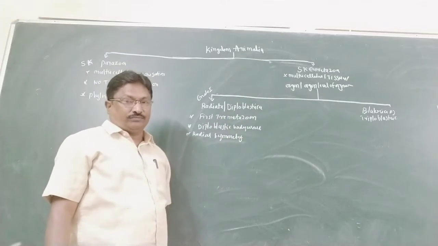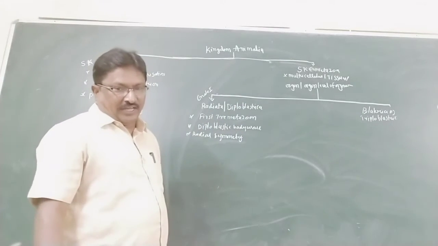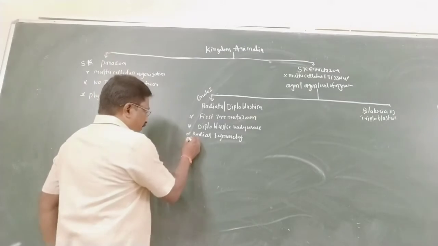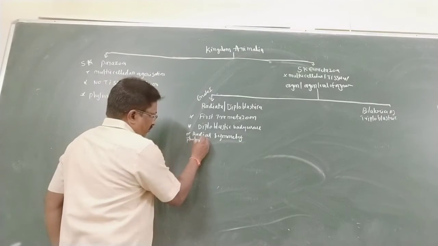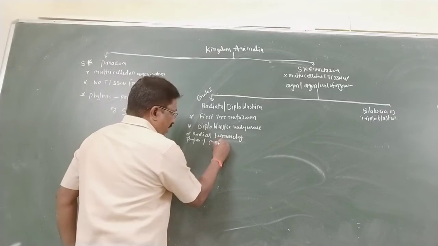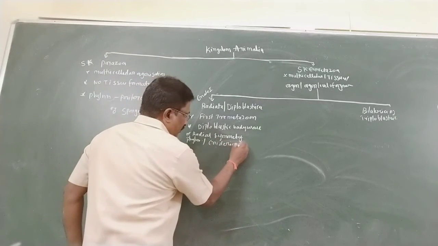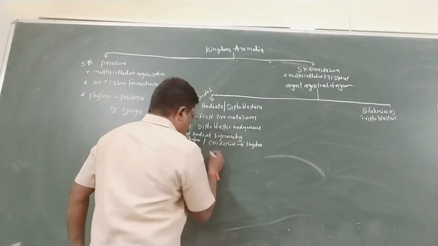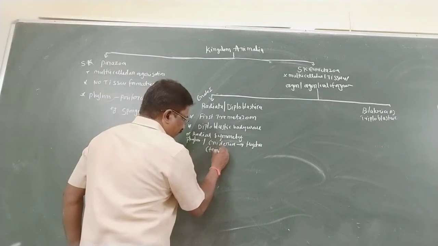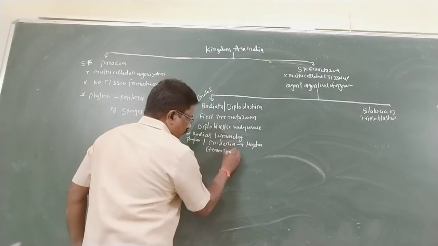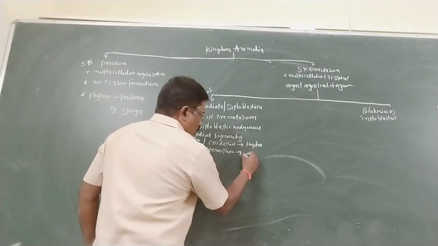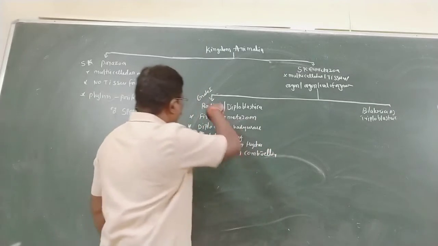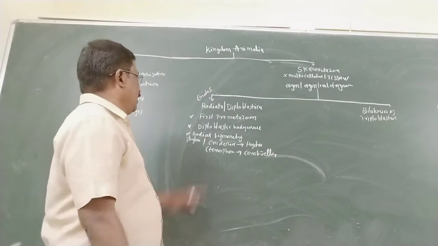Radiata are diploblasts. Example phylum Cnidaria, example Hydra, and Ctenophora, example comb jellies. So these are Radiata and diploblasts.